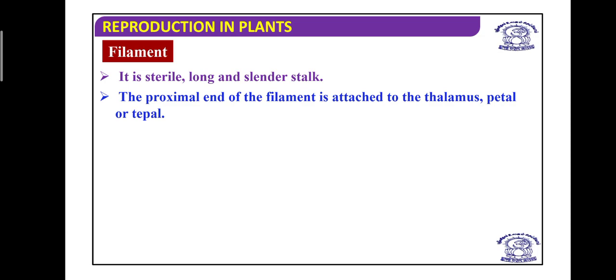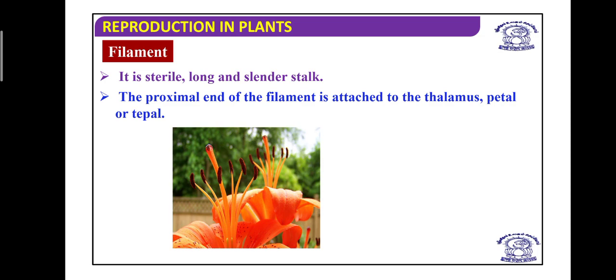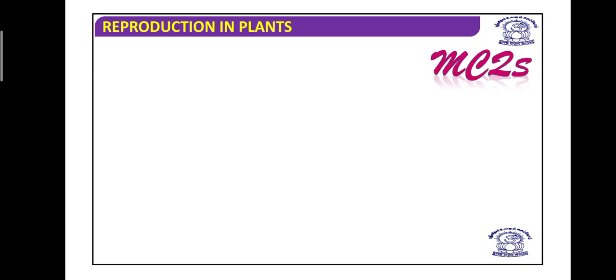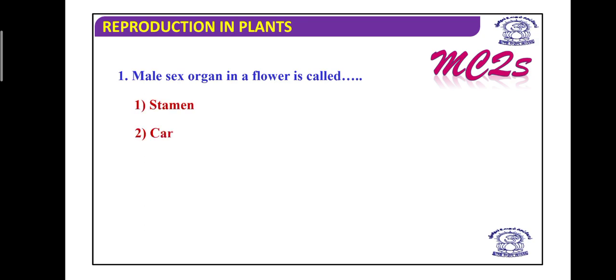Meaning the near one is the proximal end and the far away one is the distal end. So you can see here in the diagram the filament. So one question we are going to discuss: the male sex organ in a flower is called stamen, carpel, petal, or sepal, and you know that it is the stamen.